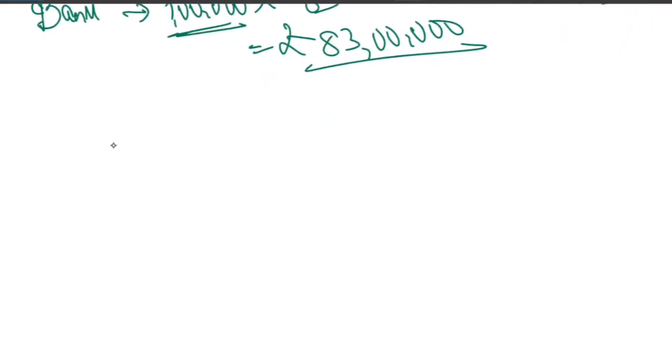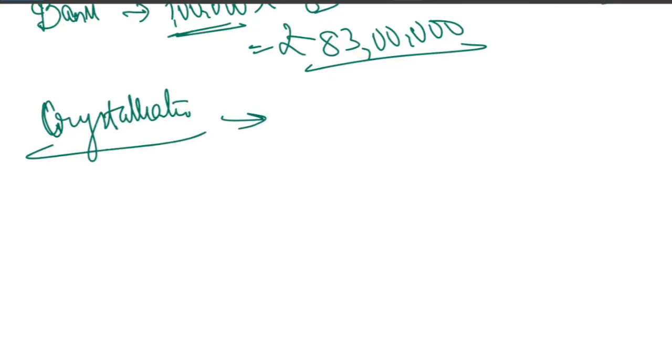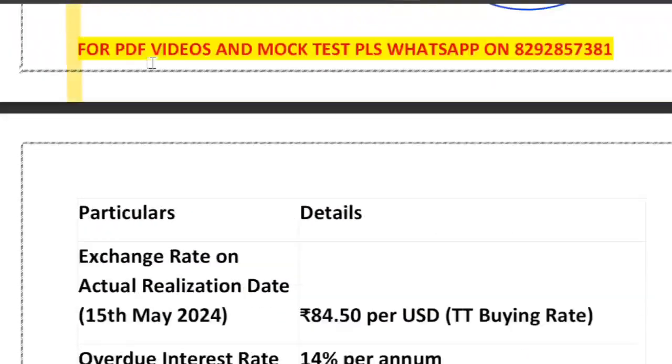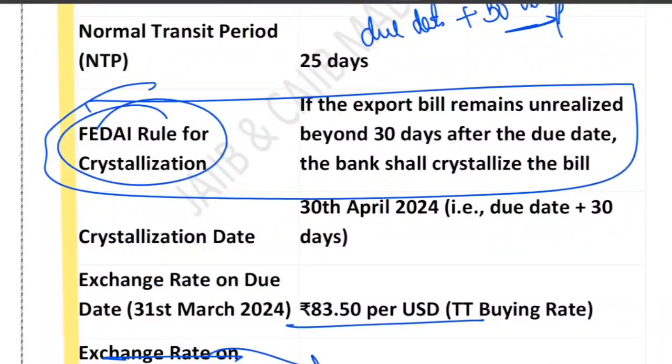Now, what is crystallization? Earlier there was a fixed time period of 30 days for crystallization, but now it is at the discretion of the bank. They have to decide. Actually, the usance period is 90 days. I think they have mentioned in the question 3 months. Let me show you where they have given. Yes, here you can see: crystallization date is 30th April, due date plus 30 days.